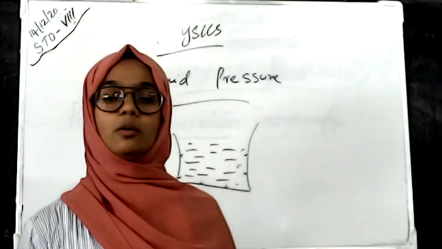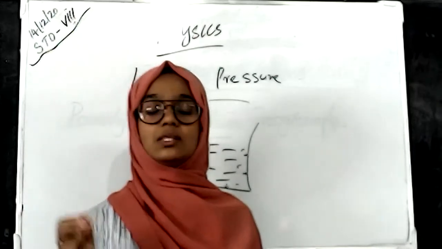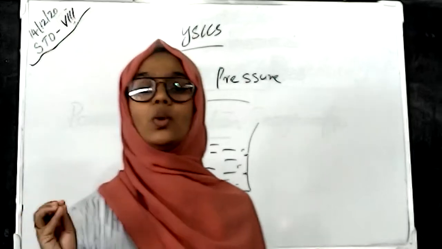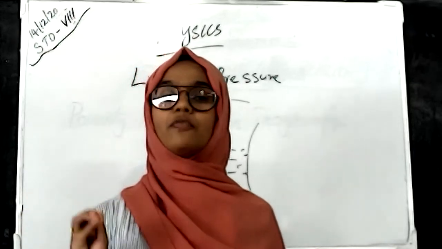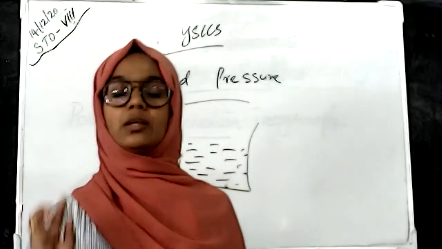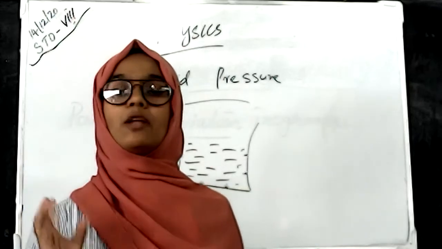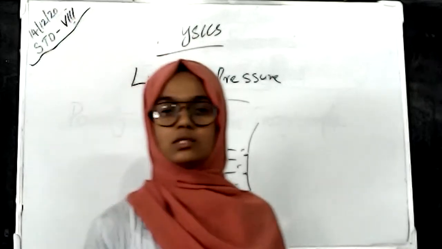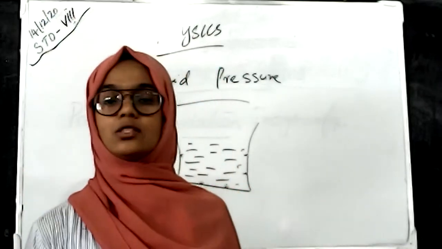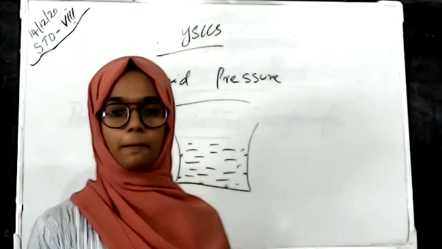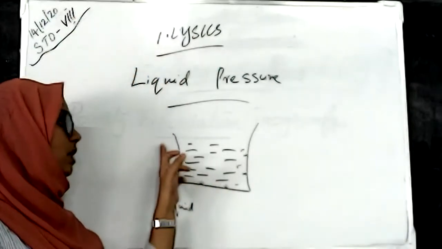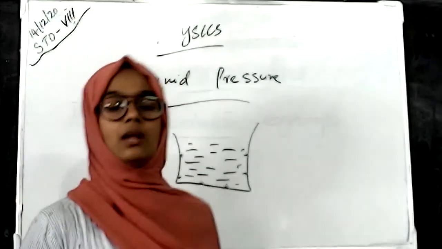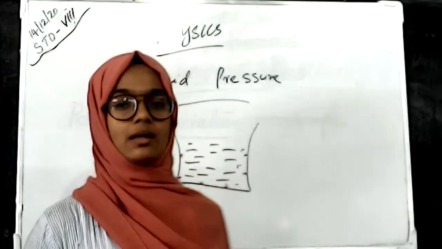So liquid pressure is the thrust acting per unit area of a liquid surface. The total normal force experienced on the surface of a liquid is called thrust, and in the case of a liquid, that is called liquid pressure. And liquid pressure acts on all the sides of the container that carries the liquid.